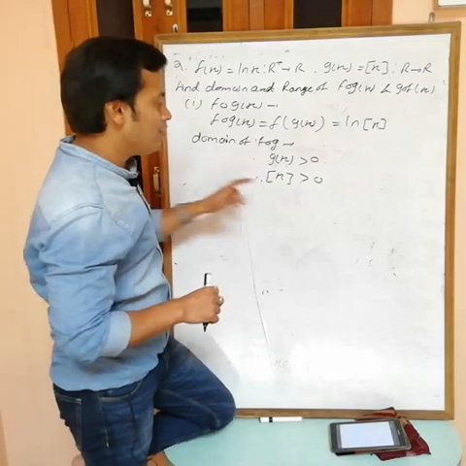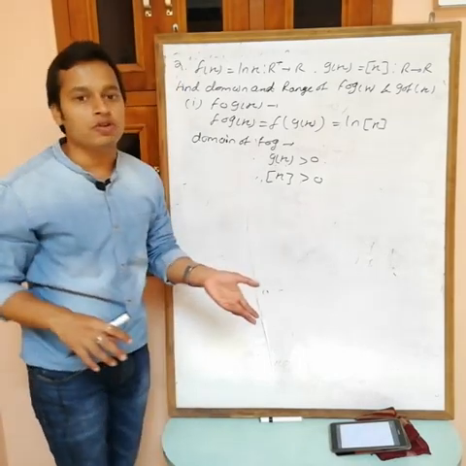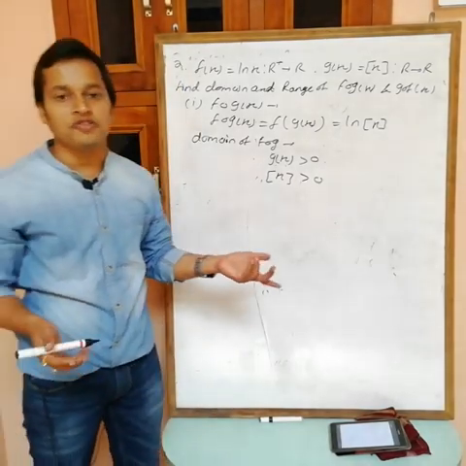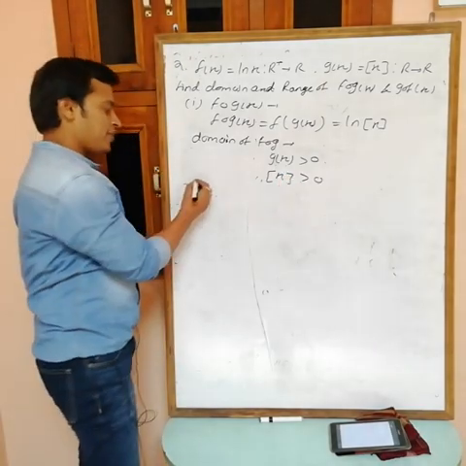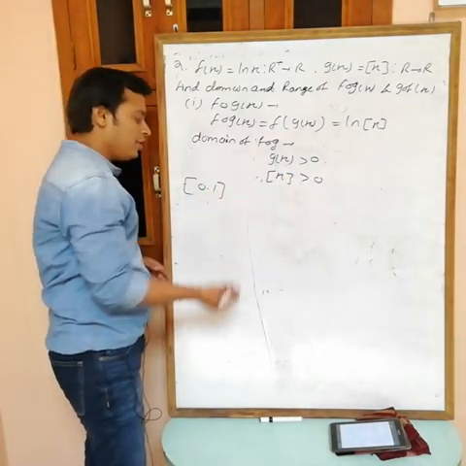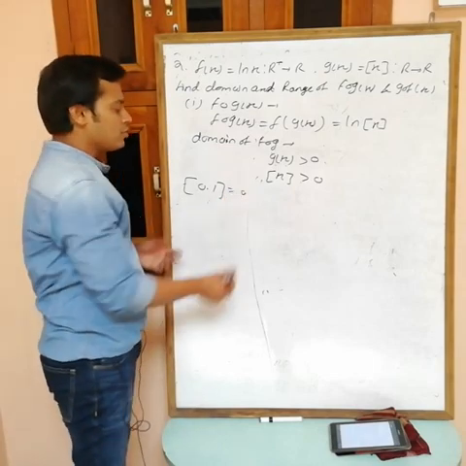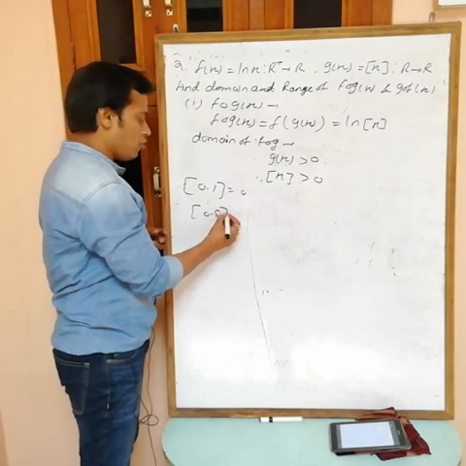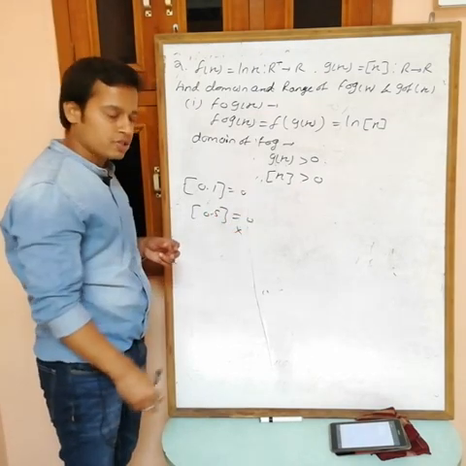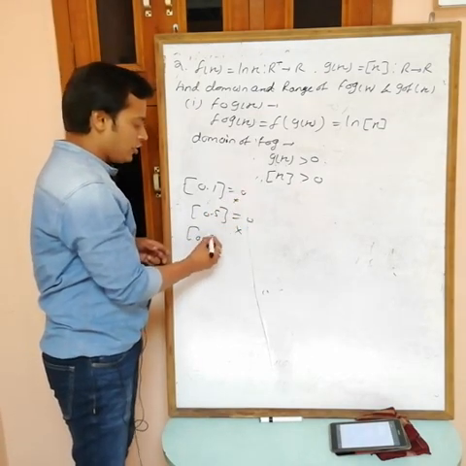Okay. Can I take value of x as 0? No. If you take 0, then greatest integer of x becomes 0 now, but you want this one greater than 0. Can I take 0.1? Actually no. If you take 0.1, then also greatest integer is 0. Can I take 0.5? No, not possible, because this is also equal to 0. Okay. Can you take 0.9?